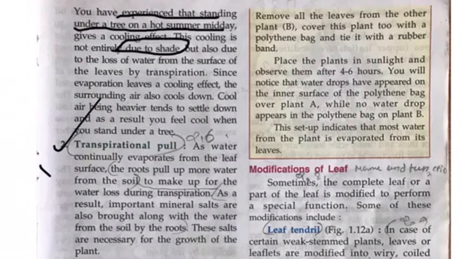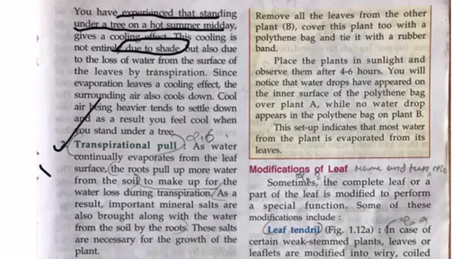The air surrounding becomes cool due to the presence of water from the plants, and it becomes heavy. Cold air is heavy. This I have taught you during sea breeze, land breeze, and in SST last year. So cold air, what happens? It settles down, and you are standing over here and you enjoy the cold breeze. Got it? So this happens due to transpiration.